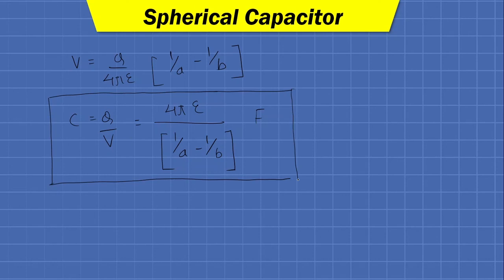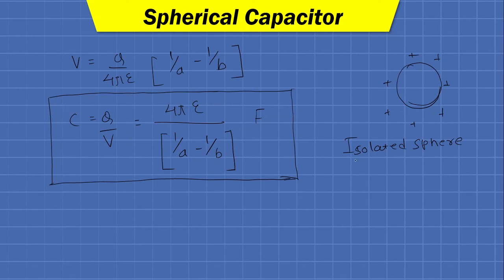Fine. Many times it may happen that only a single sphere, an isolated sphere, is there. So let us say we have an isolated sphere in which the second conducting surface is not available. At that time, this is called an isolated sphere.